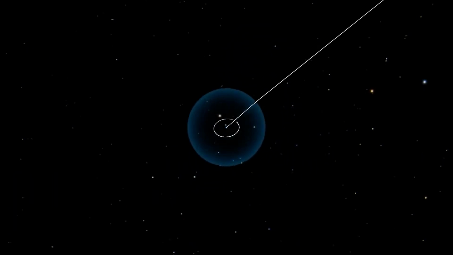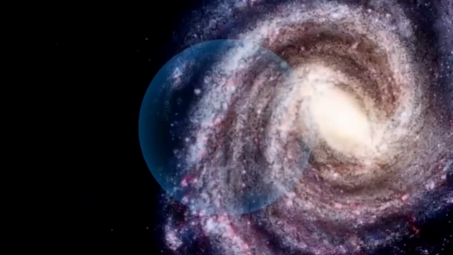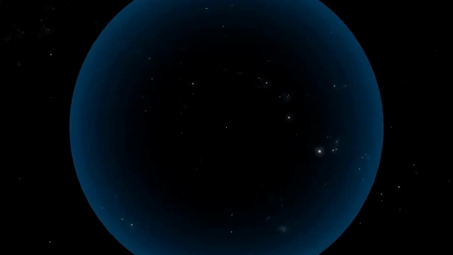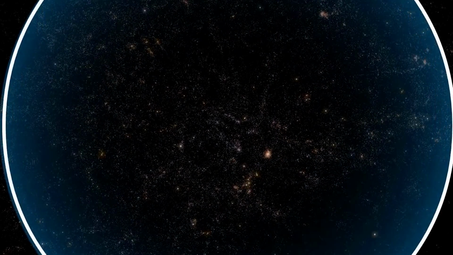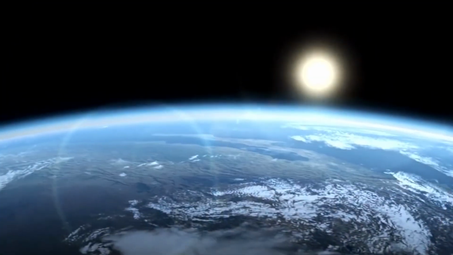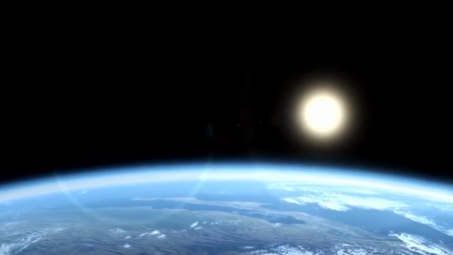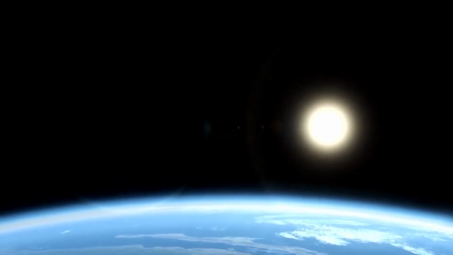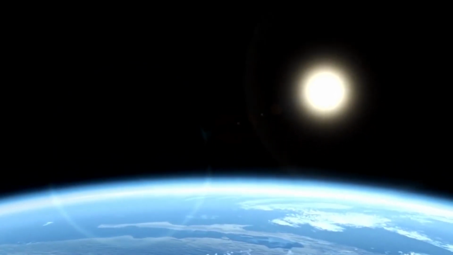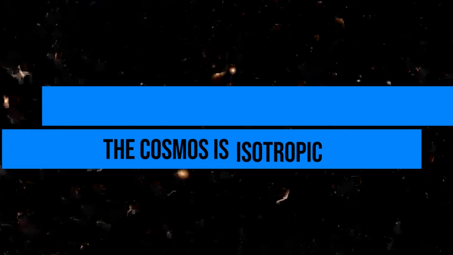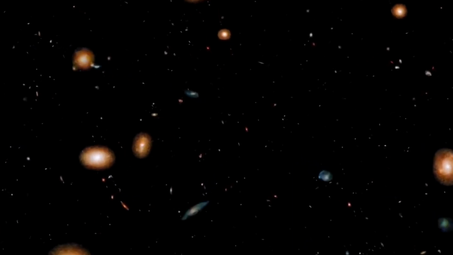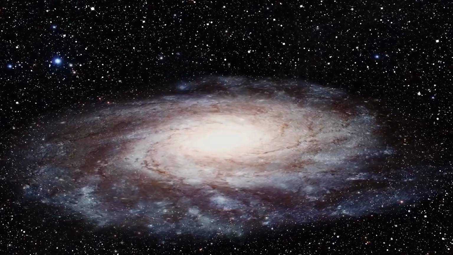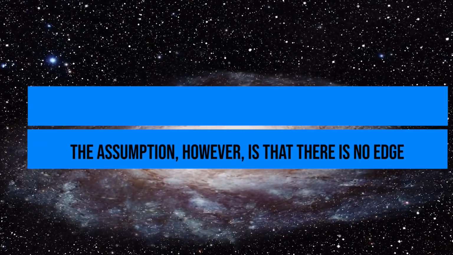Could you travel somewhere and see beyond the cosmos? Like one could peer over a cliff edge or out of a window to view the exterior of a building? That's what we're dealing with here. According to the cosmological principle, the distribution of matter in any area of the universe appears to be the same as it does in any other section, regardless of which direction you look. In scientists' terminology, the cosmos is isotropic. The cosmological principle is, in part, a result of the assumption that the physical laws of the universe are the same everywhere. The assumption, however, is that there is no edge.